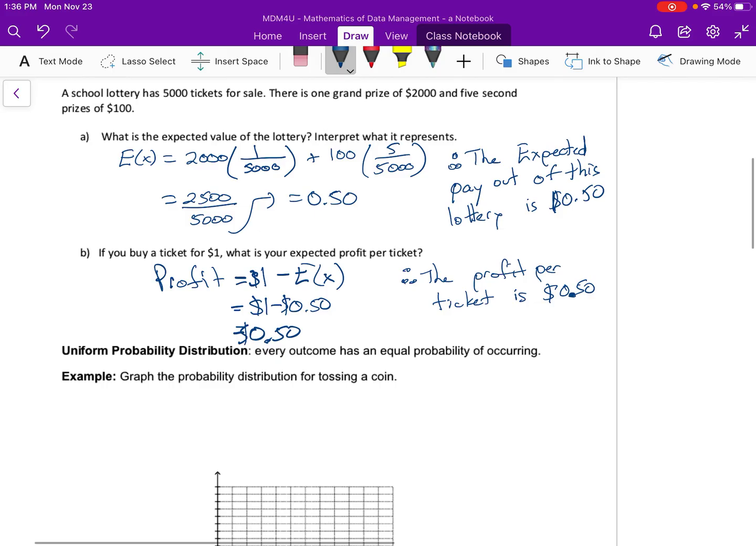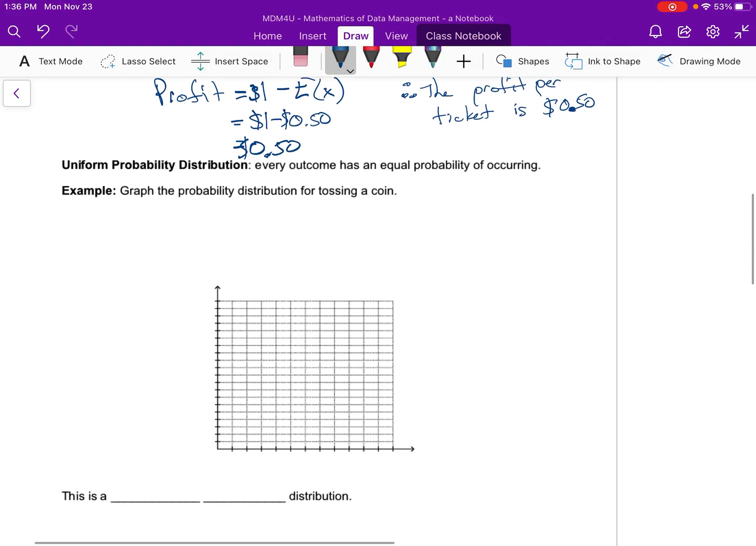Okay, so today's lesson we're going to look at one example of the type of probability distribution, and we talked about this briefly last class, and that's what's called a uniform probability distribution. In this case, every outcome has an equal probability of occurring. Each outcome is going to have the same amount.